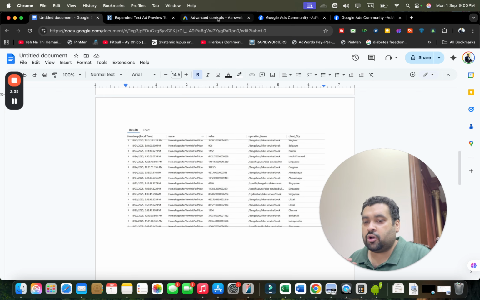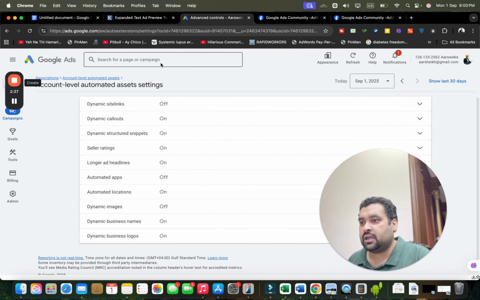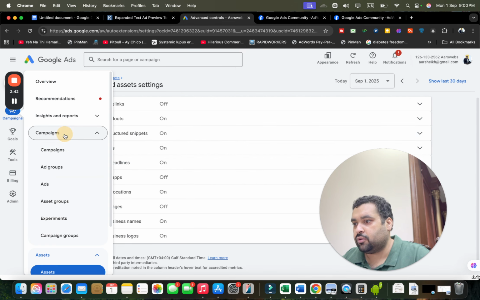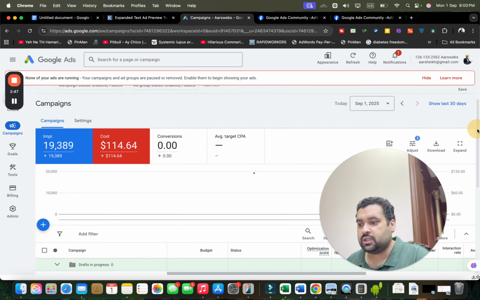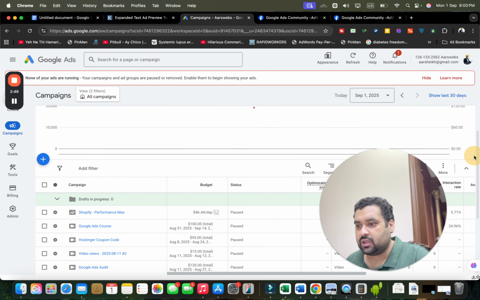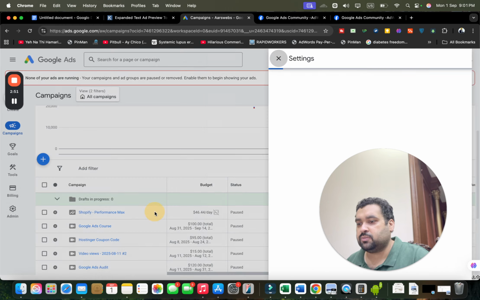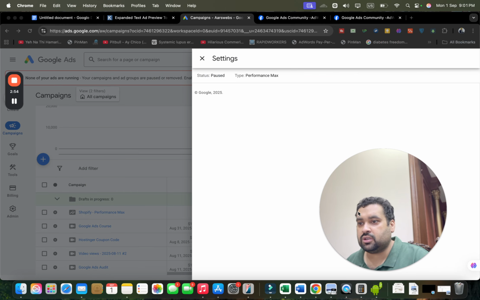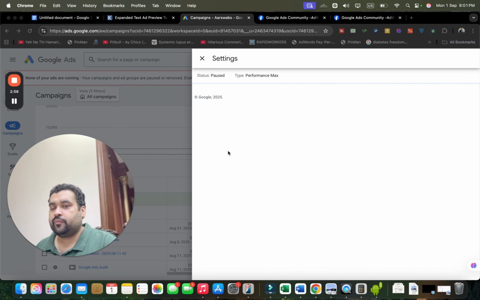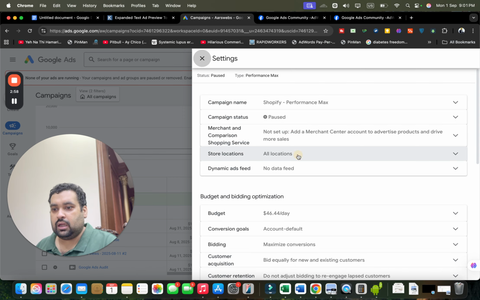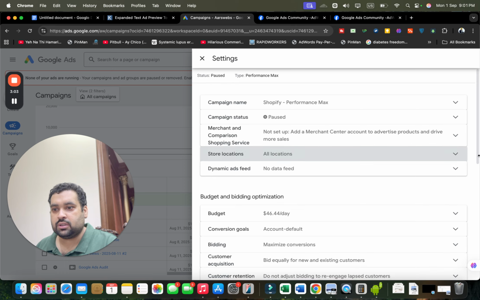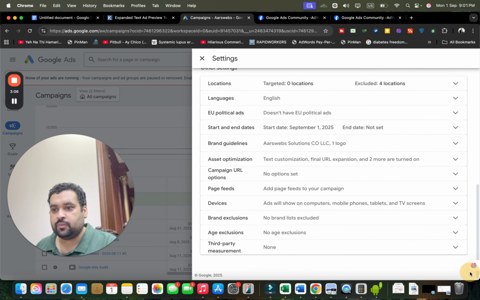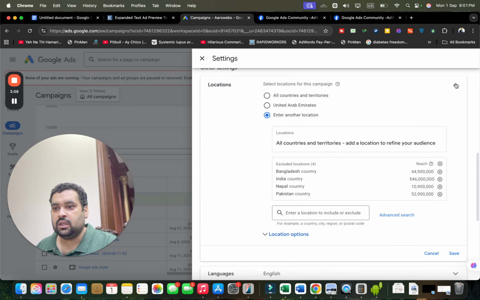So now, in order to exclude or include, let me move on to Google Ads and show you over here. For instance, if I move to one of the campaigns, let's say this Performance Max campaign, I can go on to the settings, and you may see over here the locations.